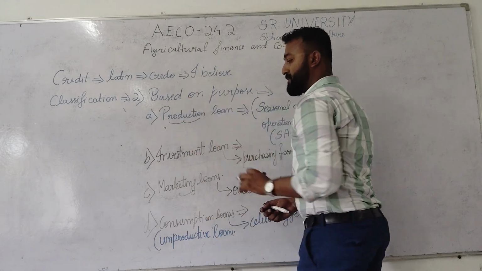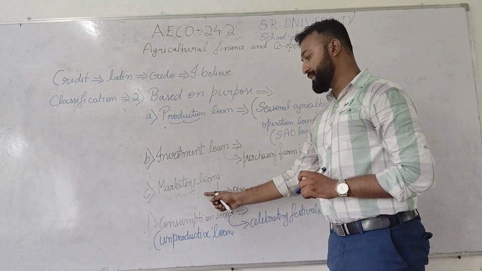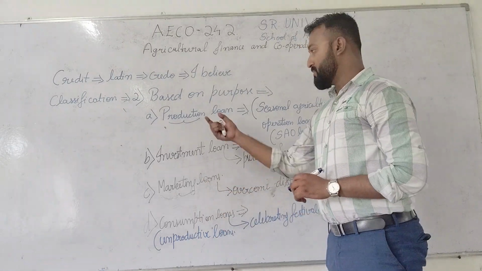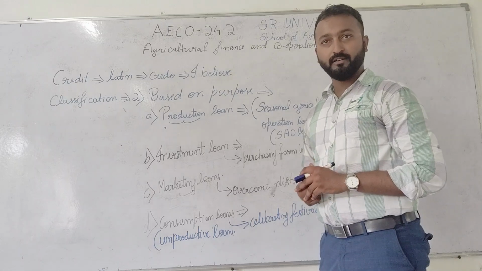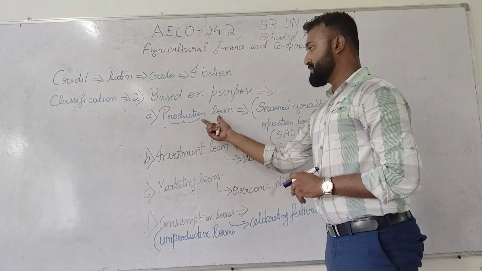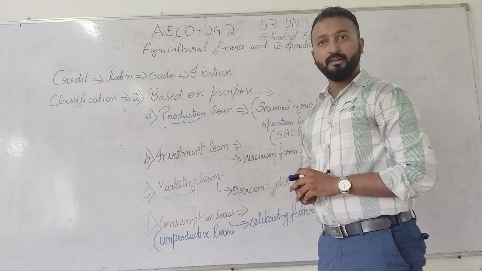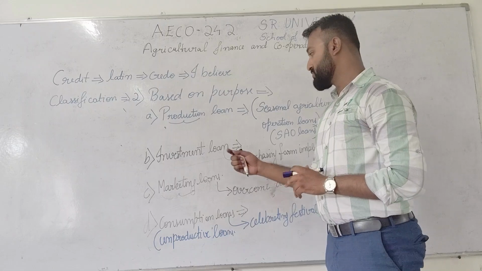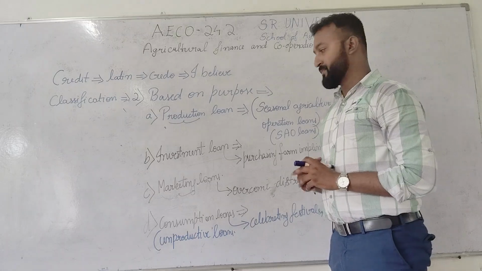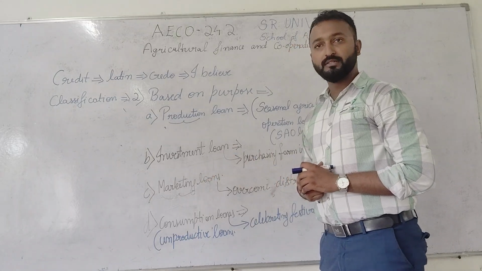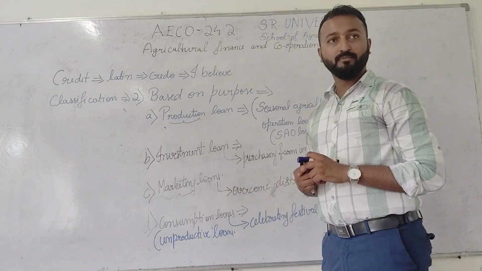So based on purpose, we have four classifications: production loan, investment loan, marketing loan and consumption loan. Production loans are those loans which are used for production of agricultural commodities, hence it is called production loan. The next one is investment loan. Investment loans are those loans which are used for purchasing farm implements or farm machineries. Next one is marketing loans. Marketing loans are those loans which are used to overcome the distress sales.